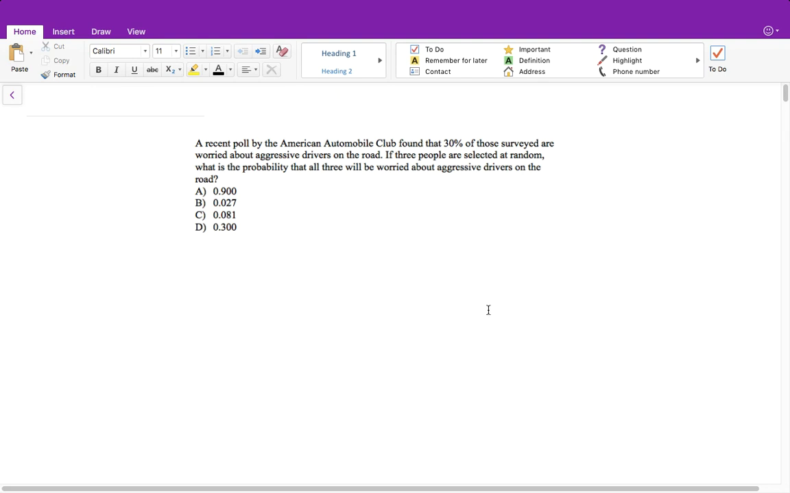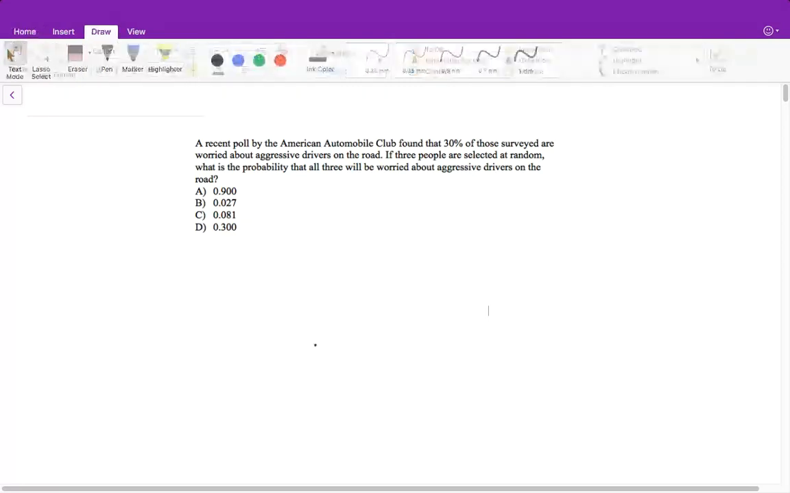So here's a recent poll by the American Automobile Club. It found that 30% of those surveyed are worried about aggressive drivers on the road. If 3 people are selected at random, what is the probability that all 3 will be worried about aggressive drivers on the road?